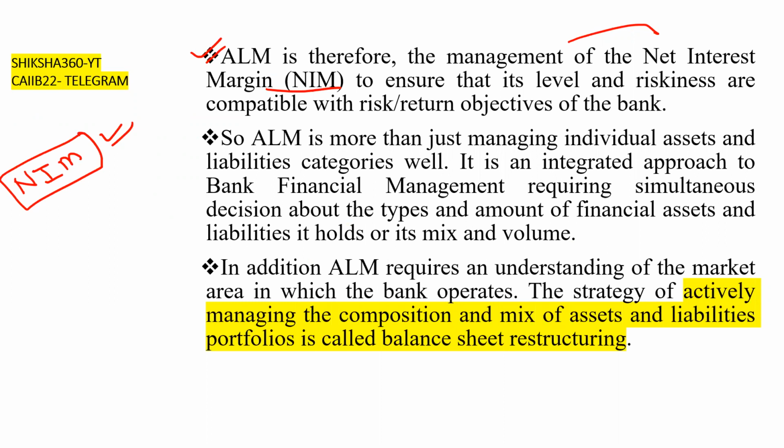So asset liability management is therefore the management of the net interest margin, to ensure that its level and riskiness are compatible with the risk or return objectives of the bank. So ALM is more than just managing the individual asset and liability categories well. It is an integrated approach.